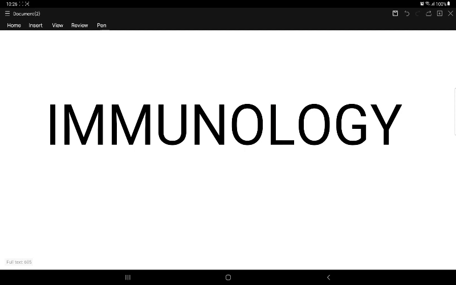Factors affecting immunogenicity: size of the antigen, where increasing molecular weight increases immunogenicity. When the molecular weight is more than 10,000 daltons there is immunogenicity, and less than 10,000 daltons it is non-immunogenic. Chemical nature: mostly proteins. Susceptibility of the antigen to tissue enzymes. Structural complexity: the more complex, the more immunogenic.